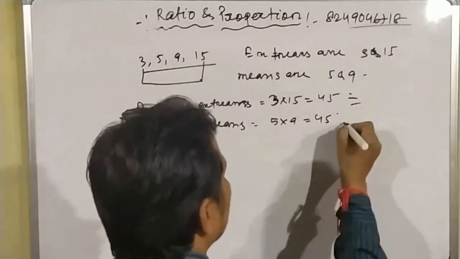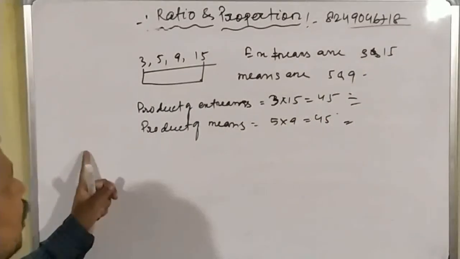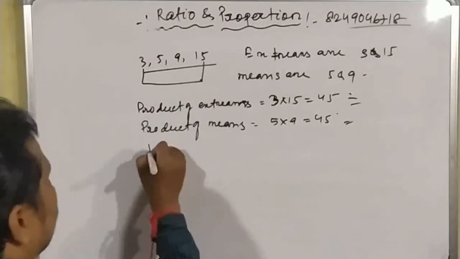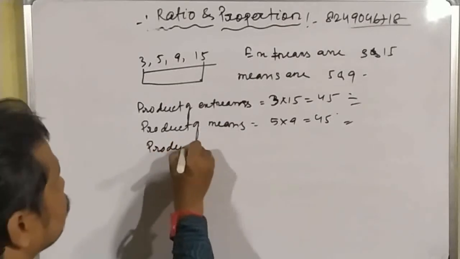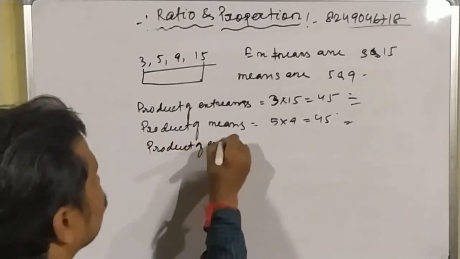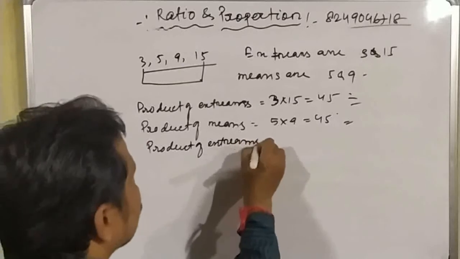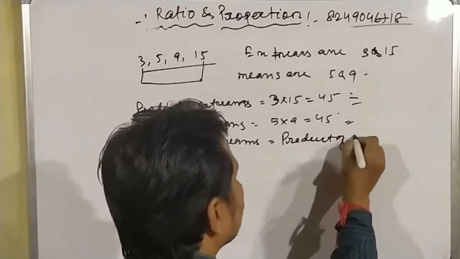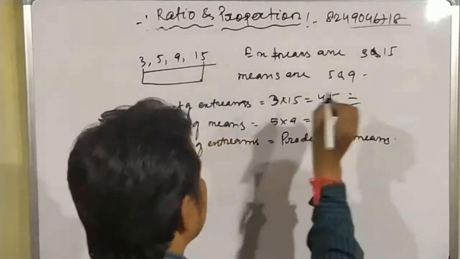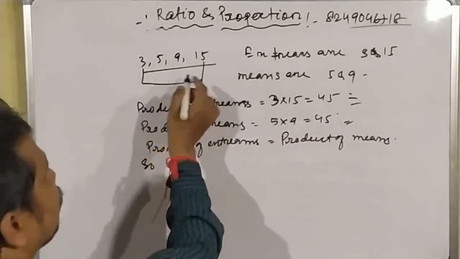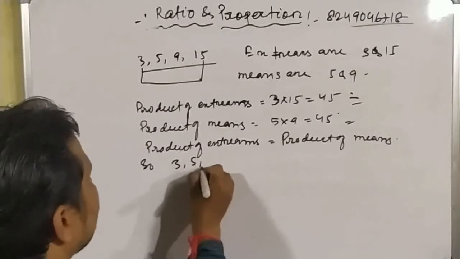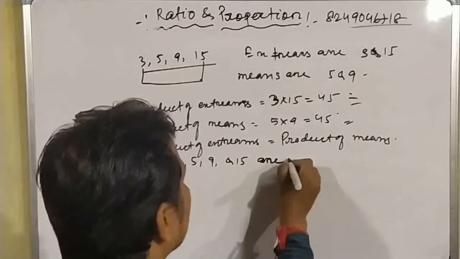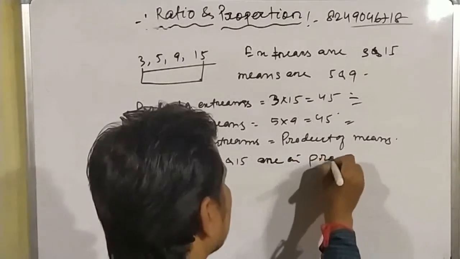That means they are equal. So the product of extremes is equal to the product of means. So we can conclude that 3, 5, 9 and 15 are in proportion.